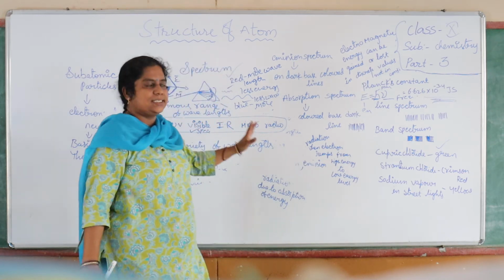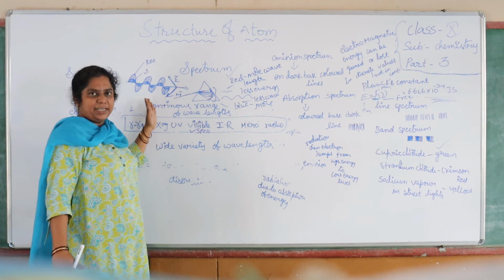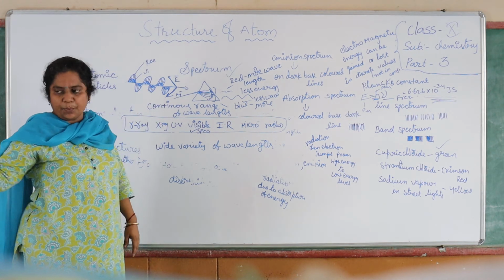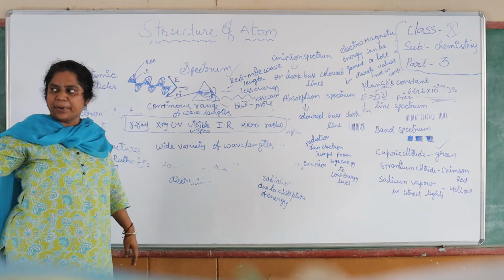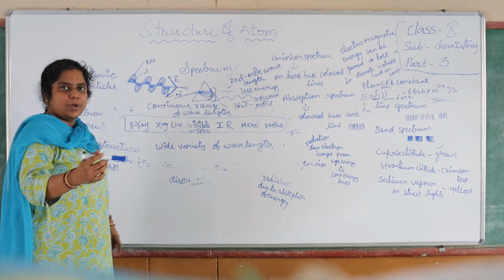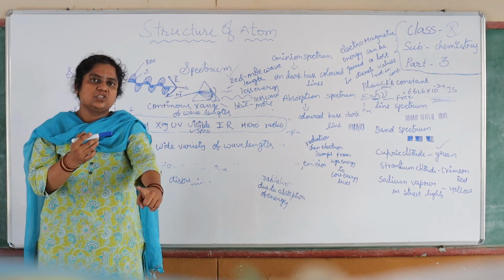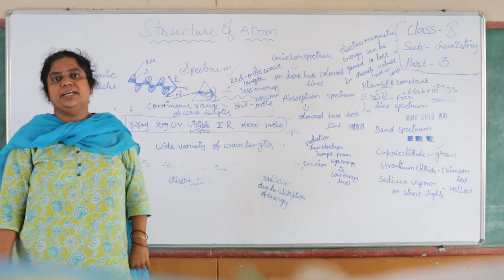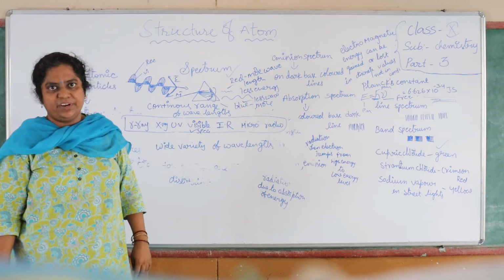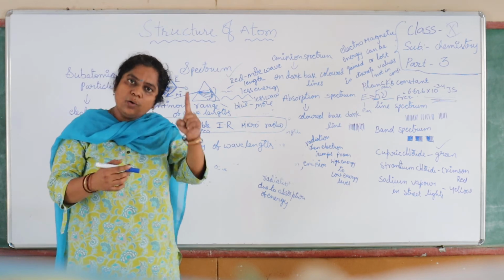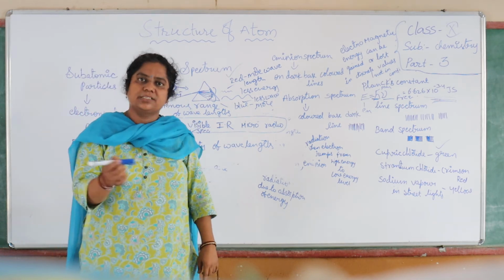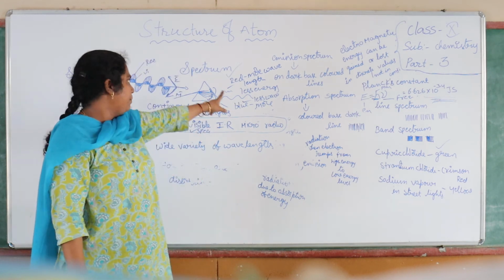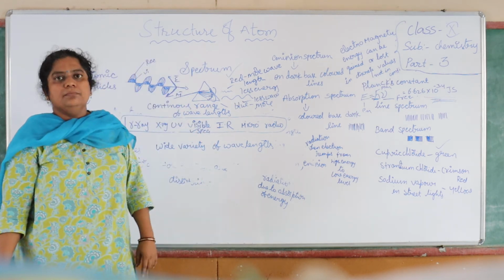We also discussed the electromagnetic spectrum. Perpendicular to the direction of propagation of light, there are two oscillating fields, electric and magnetic.